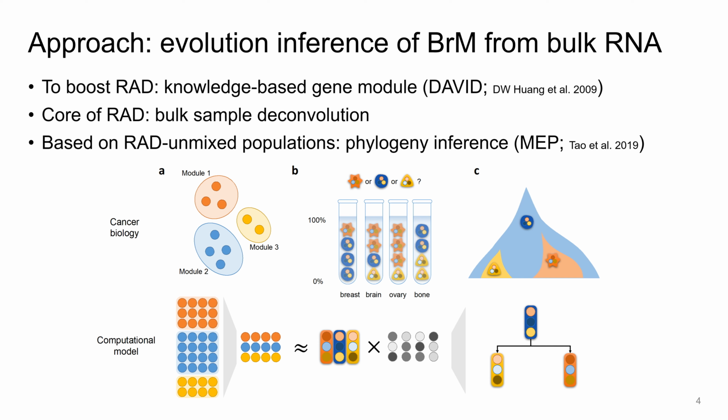This step effectively reduces the noise in the data. Secondly, we apply the core algorithm of RAD to deconvolve the bulk sample. And finally, based on the RAD output on mixed tumor cell populations, we infer the evolutionary trajectory through the MEP algorithm.